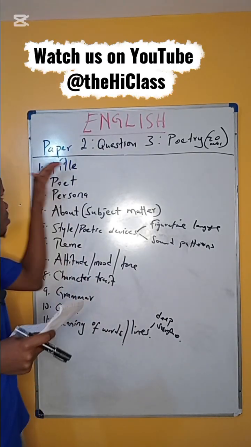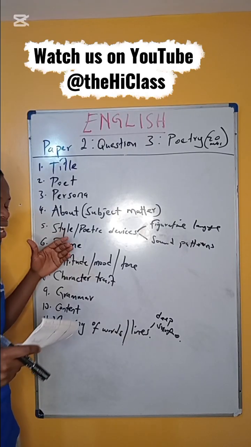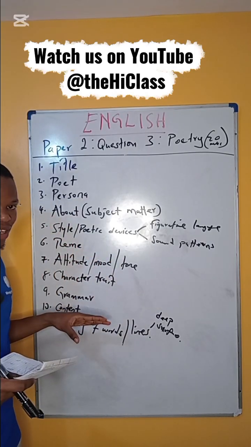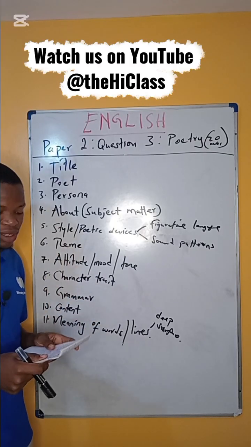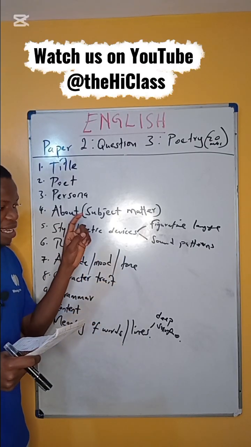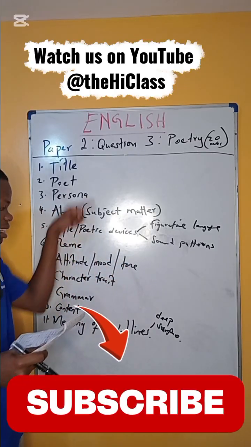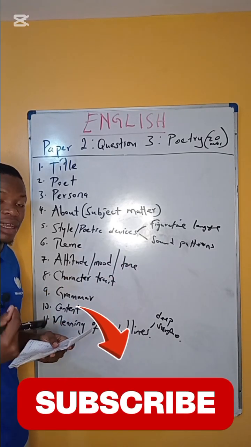So these are the elements. This is what I'm calling the elements, or some of the areas that they actually test in poetry. Once you understand these elements, you'll be in a position to handle any poem that comes your way. So in the next video, we're going to look at a sample. We're going to sample 3 poems, and then we look at these elements in those 3 poems so that you understand better.